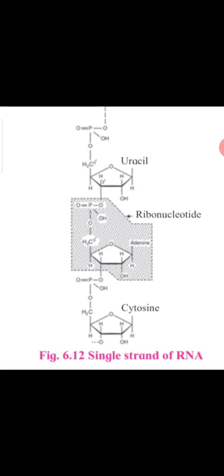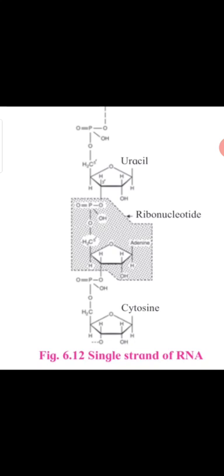So this is the basic or introductory part of RNA, and on the screen you are looking at the structure of RNA. See there, the nitrogen base uracil, ribose sugar and phosphate bonding together form a nucleotide which forms RNA, and RNA is a single stranded structure, as you are looking on the screen.